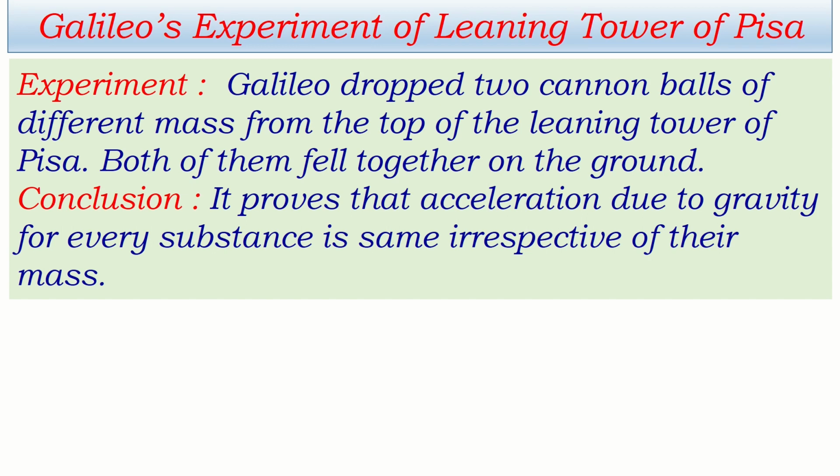At that time, question was raised by the people, if it is so, then why a feather doesn't fall together with a stone? At that time, Galileo replied that if I get a place where there is no air, then I can drop both of them together, because this is due to the air resistance. Air resistance opposes the motion of the feather and it falls later in the air, but in vacuum both of them fall together. When a stone and feather is dropped in air, then exactly what happens to the stone and feather, due to which feather comes later, stone comes first?